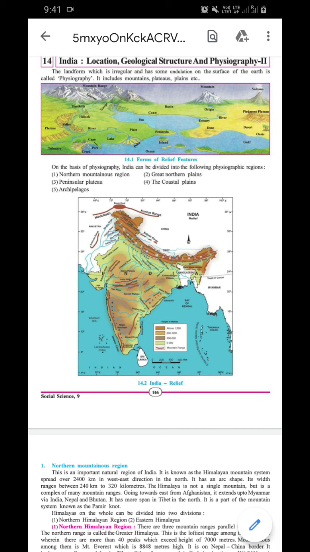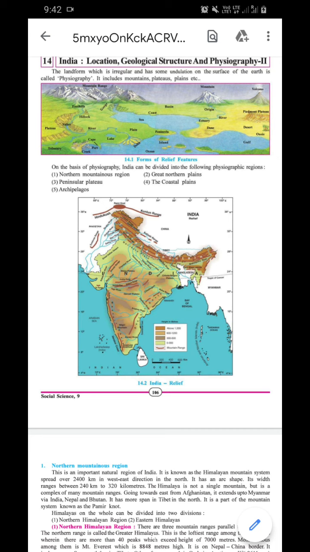Second, on the basis of physiography, India can be divided into the following physiographic regions. So these are the five physiographic divisions. First is the northern mountain region. Second is the great northern plains. Third is the peninsular plateau. Fourth is the coastal plains. Fifth is the archipelagoes. First, we will take the northern mountain regions.